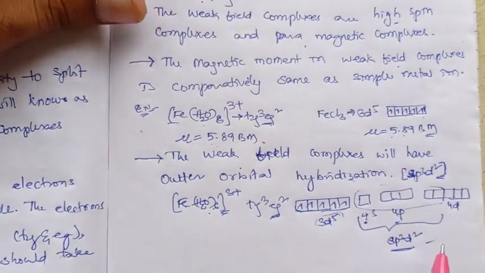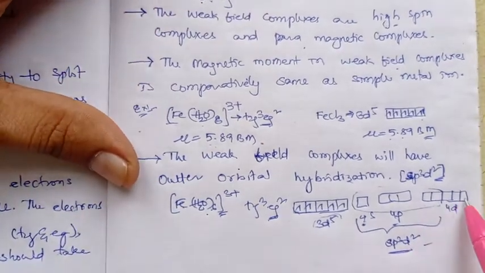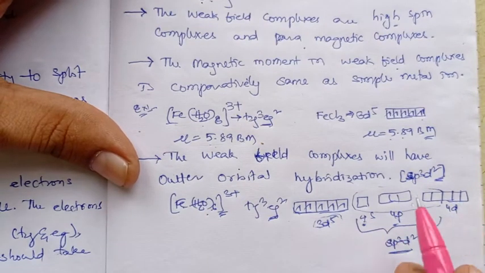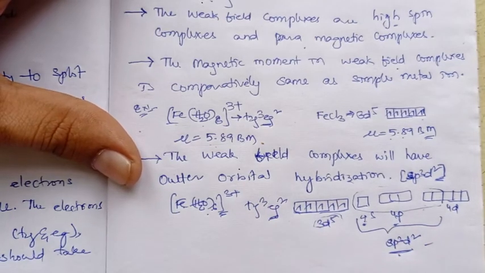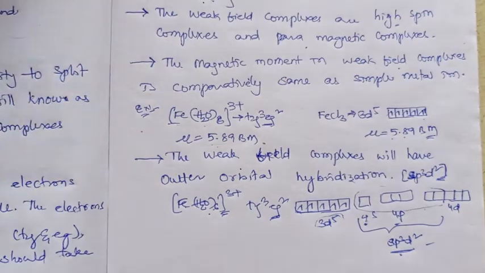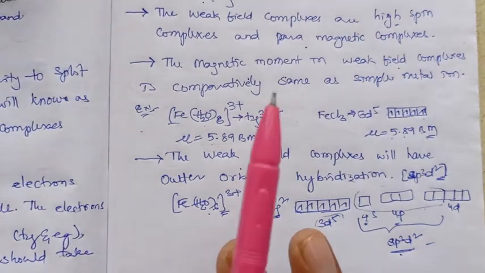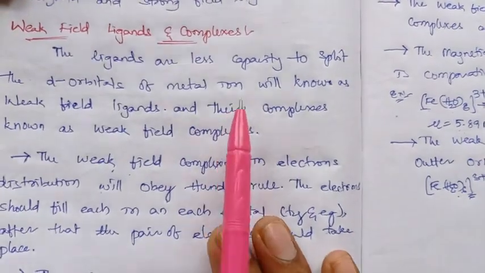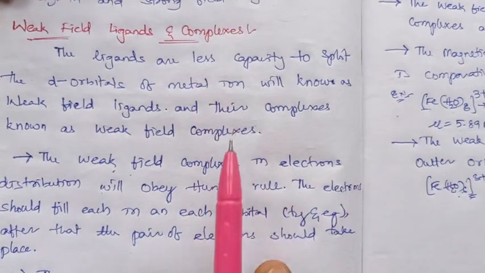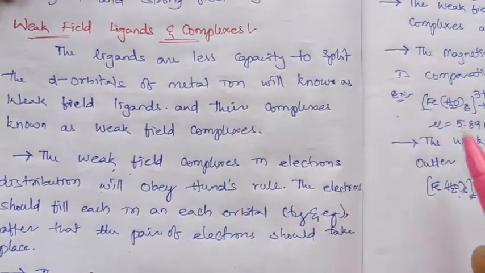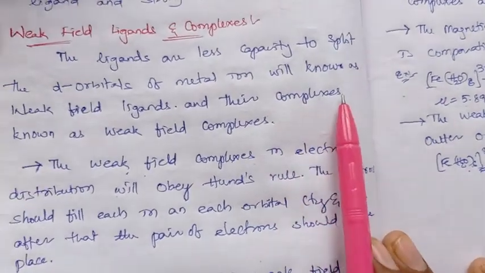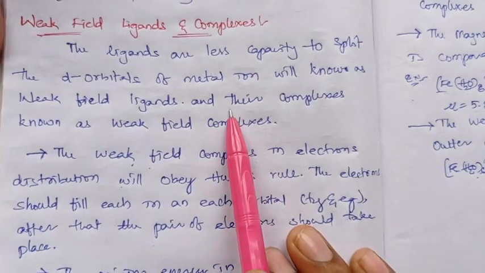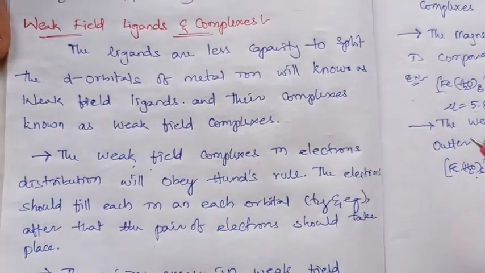They go for the outermost orbitals, the 4d orbitals, which participate in hybridization, and it shows sp3d2 hybridization, the outer orbital hybridization. Like this, we can describe the definition of weak field ligands and complexes and their characters. So the definition of weak field ligands will be known by the splitting ability.